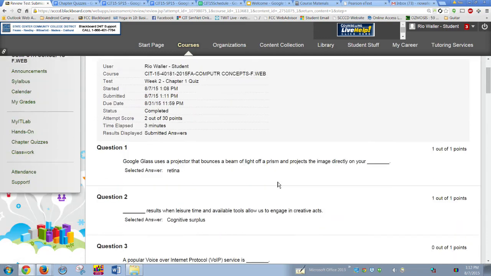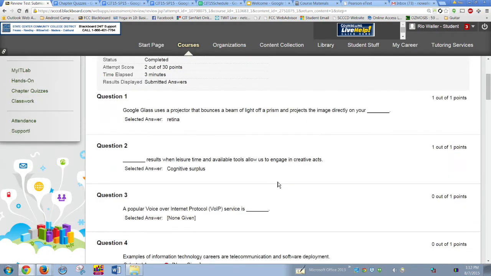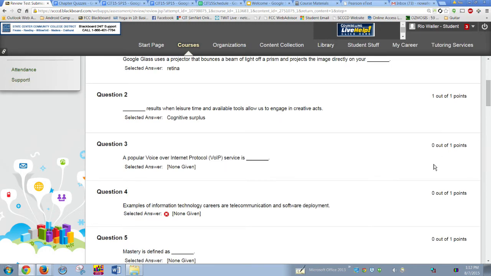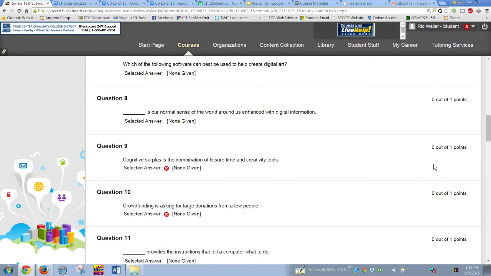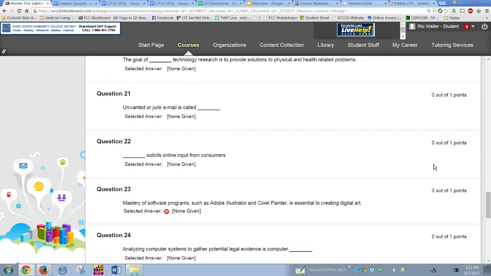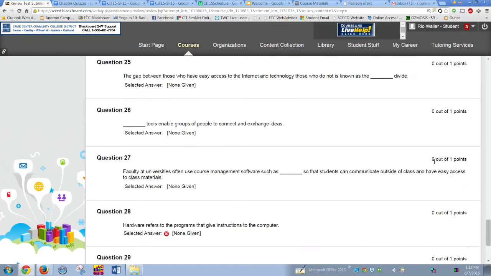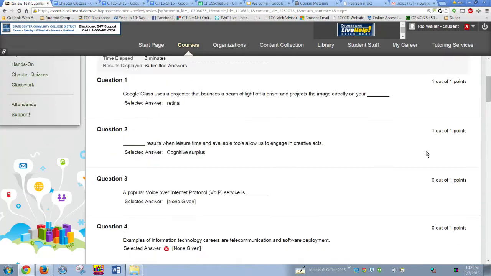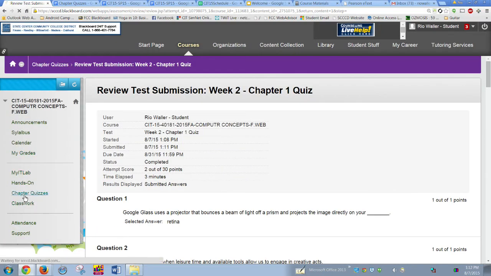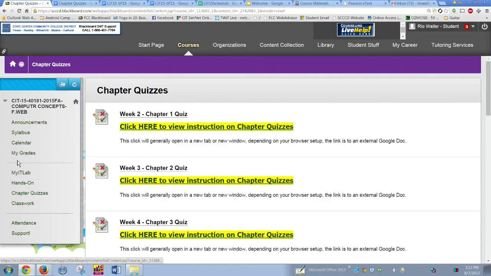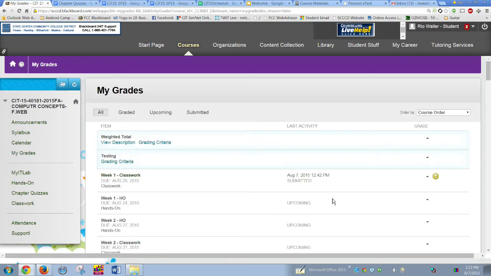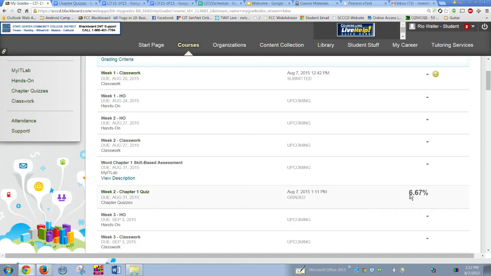And now when you're reviewing this, it will show you if you got it right, you got a point. If you got it wrong, you got 0 points. But it doesn't show you the correct answers. It's your job to go find the correct answers, okay? All right, now that we've seen the quiz, let's go look at my grade. And under my grade, instead of in progress, I see an actual percentage.